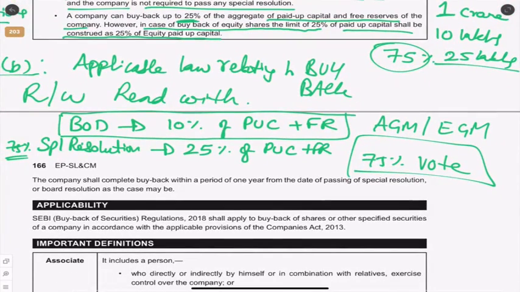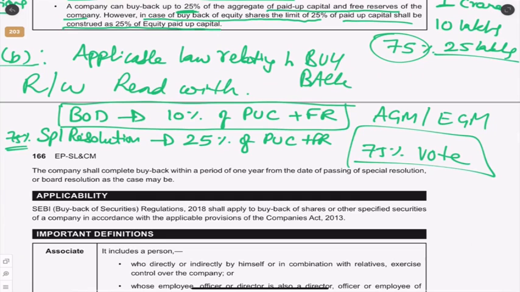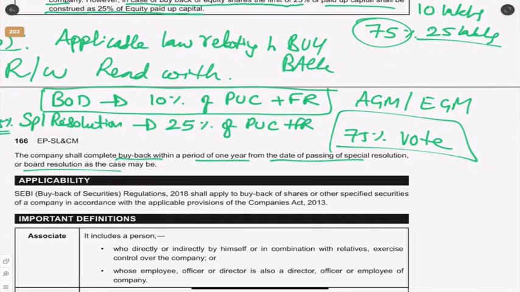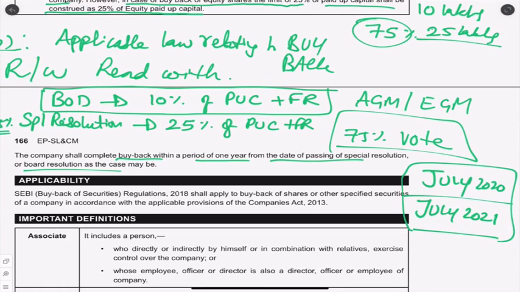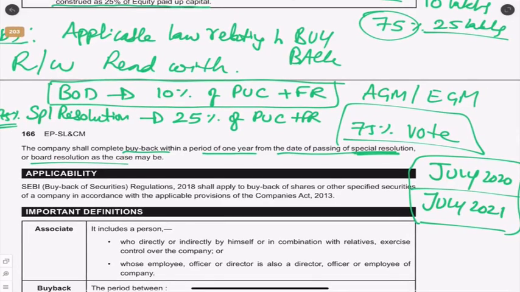The concept is pretty straightforward. The company shall complete the buyback within a period of 1 year from the date of the resolution. So suppose the resolution is passed, let us say, in July 2020. By July 2021, you must complete. Otherwise, this resolution will have no validity. So within 1 year of the resolution, you should complete.